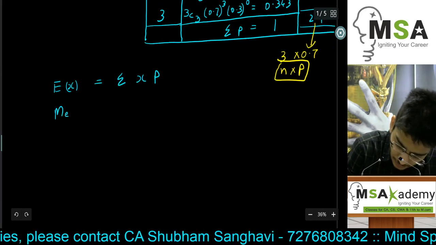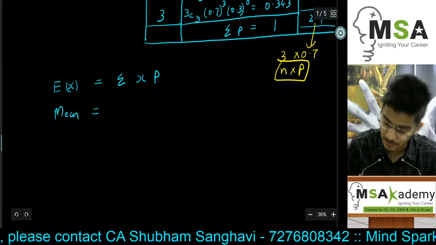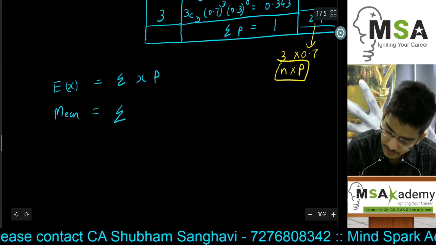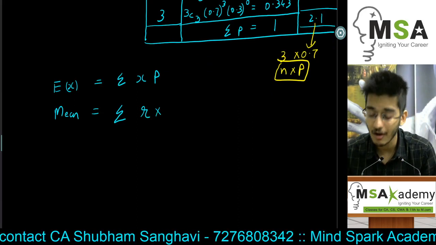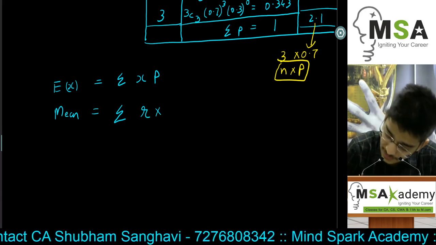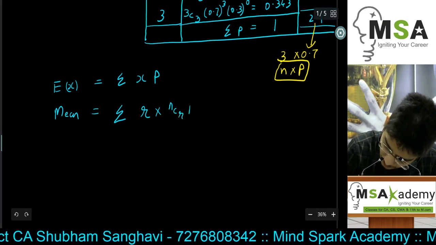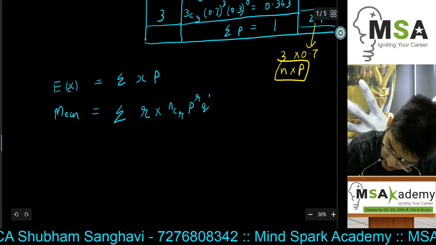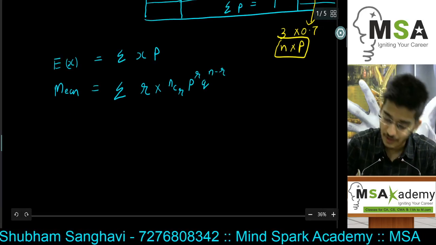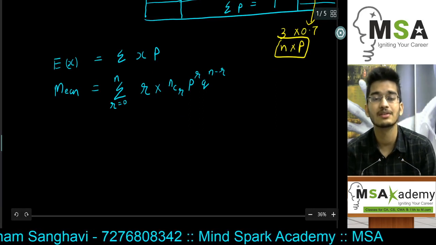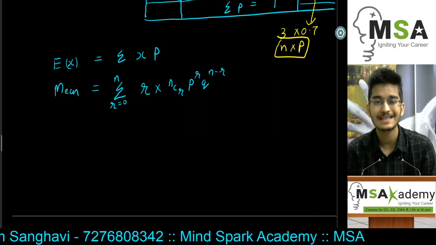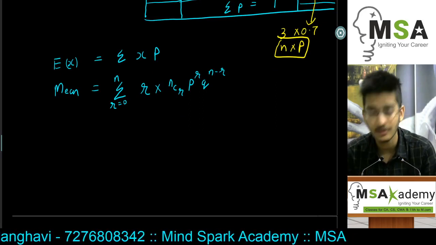Therefore, the mean of a binomial distribution will be nothing but summation x, where the value of x is r, multiplied by the probability of x being equal to r, which is nCr p raised to r q raised to n minus r, where r can assume values from 0 to n. 0 is the minimum number of successful trials, n is the maximum number of successful trials.